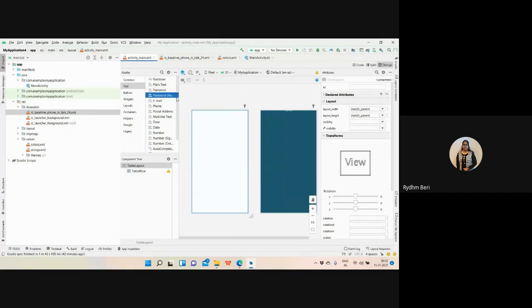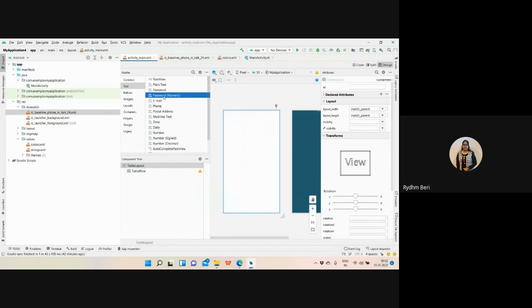If I want to have passwords in the form of numeric, then I will take numeric password. If I want to have the email, because email has a specific format: some characters or numbers followed by the at sign, then some characters, then a dot, then followed by some characters.